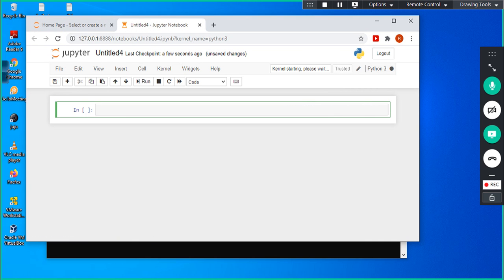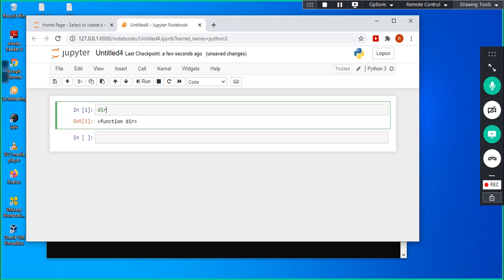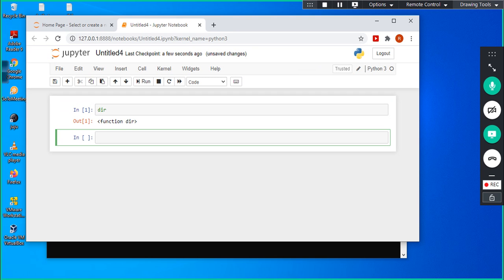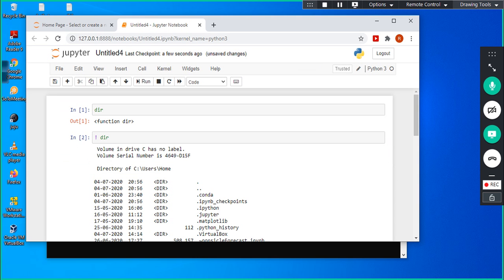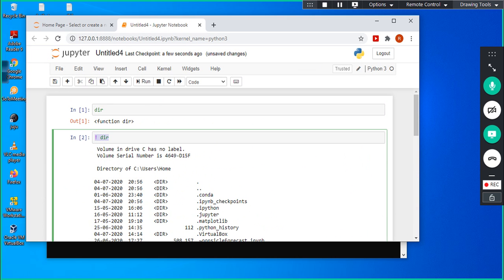for example, here I wanted to try something, let me do it directly, right? So if you see a star along with this cell, that means it is running. Look here. It says function dir, so it thinks that it is a Python thing. If you use a colon directly, that means a DOS command, right? It goes and checks all the files.